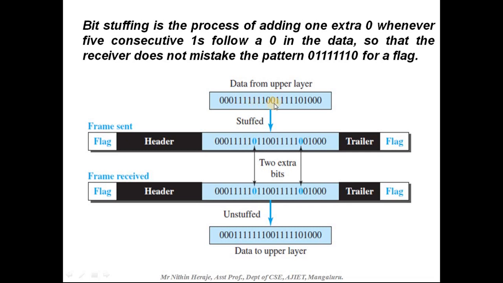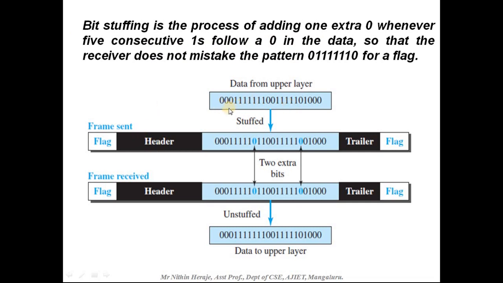Then here also you see 0, 1, 1, 1, that is 3 ones, 4 ones, 5 ones, and this is 0. So what stuffing does is, when you have 5 consecutive ones, you are going to stuff 0 as the next bit.